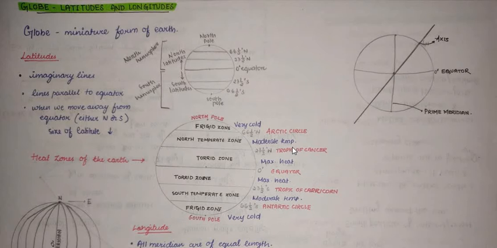Between the Arctic Circle and the Tropic of Cancer in the Northern Hemisphere, and the Antarctic Circle and the Tropic of Capricorn in the Southern Hemisphere, there is moderate temperature, and this zone is known as the temperate zone. In between the Arctic Circle and the North Pole, and the Antarctic Circle and the South Pole, the temperature is very low and it's very cold there, so it is known as the frigid zone.